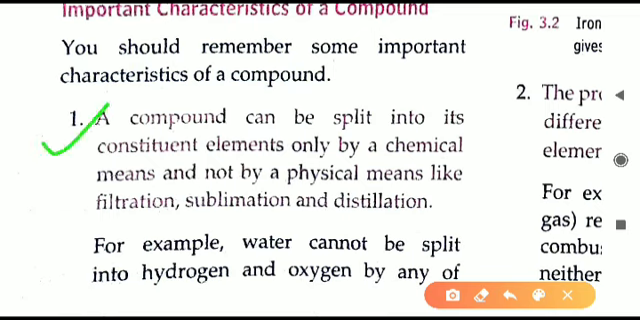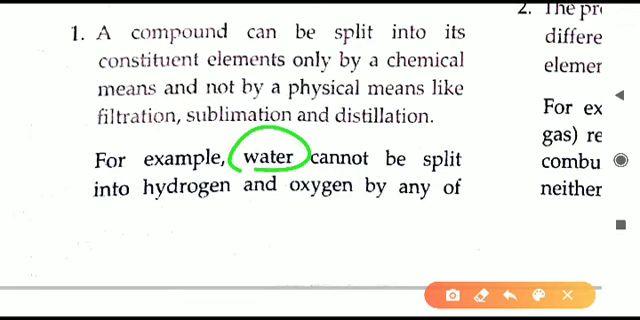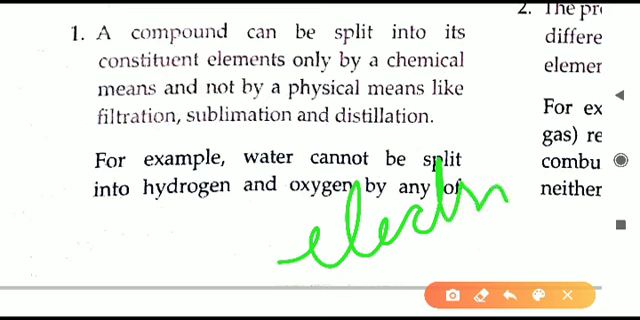First one given here is: a compound can be split. The definition of compound is written in point 1 of the characteristics of the compound. A compound can be split, meaning broken into different elements, by chemical means only, not by physical means. If we apply any physical method, then the compound cannot be broken into different parts. But if we apply a chemical reaction, then yes, the compound can be broken into individual elements. For example, water. Water is made up of hydrogen and oxygen. It can be split into two parts by electrolysis. We have learned the method of electrolysis earlier, that is a chemical means.